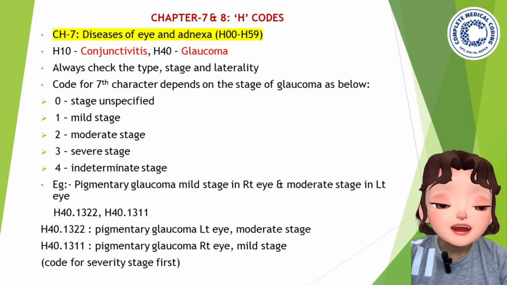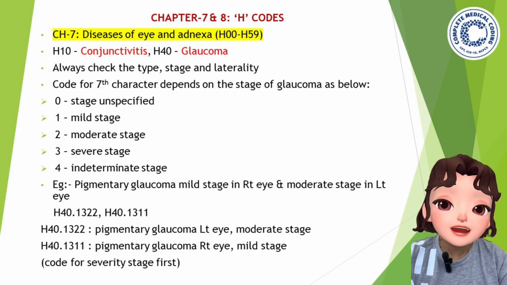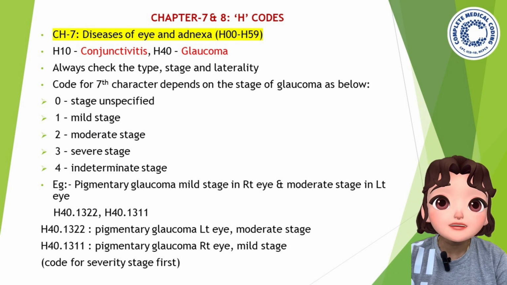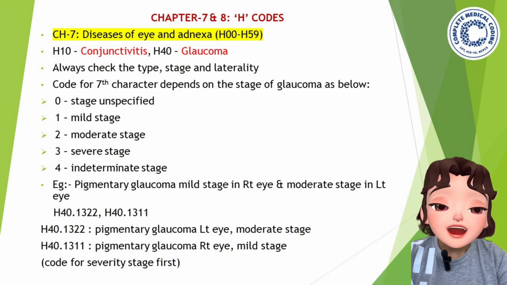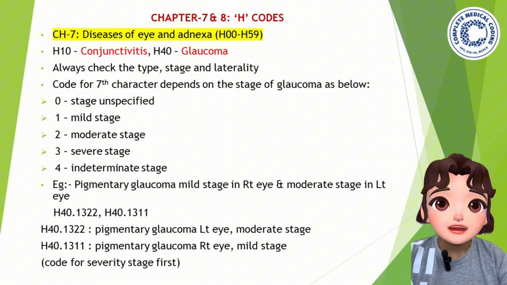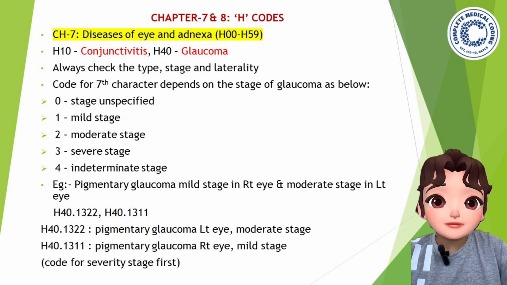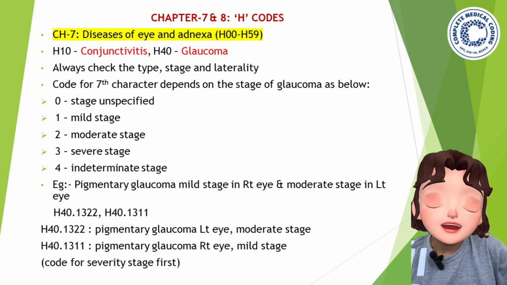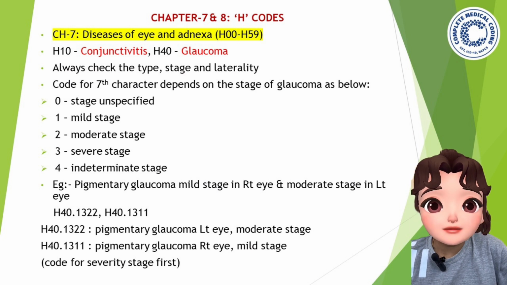Let's move to chapters 7 and 8. Both represent the H codes, where chapter 7 consists of diseases of the eye and chapter 8 consists of diseases of the ear. First, let's look into chapter 7, diseases of the eye and adnexa. The range is H00 to H59. Here, there are two important guidelines, for conjunctivitis and glaucoma. Glaucoma is very important, so let's see how to code it. H10 represents conjunctivitis, H40 represents glaucoma.